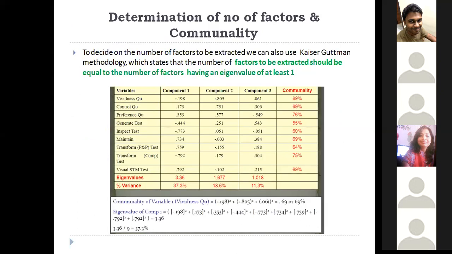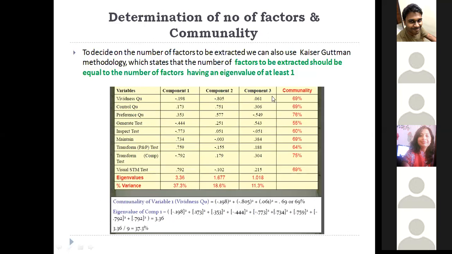So there's another method to determine the number of factors. Earlier we talked about having a scree plot with an elbow kind of curve, and we decided the number of factors at the optimal point. But here you decide the number of factors using the eigenvalue. Imagine I have the variables here and my factors here. I have 3 factors out of these variables, and these are my weights.